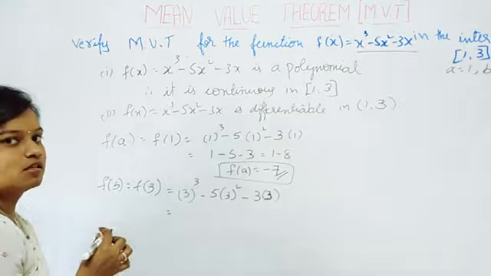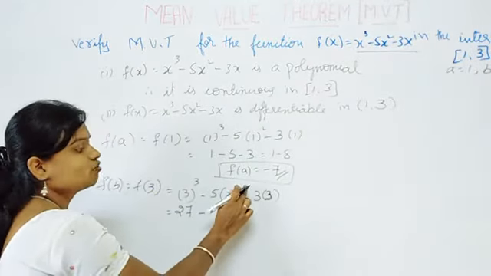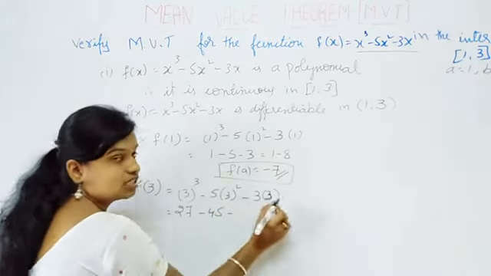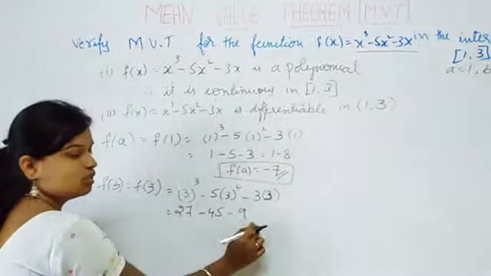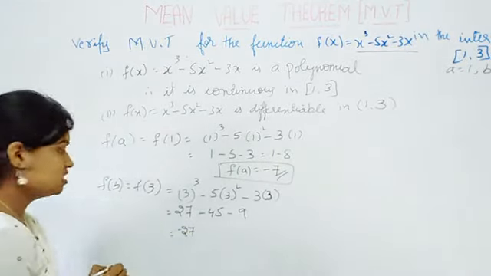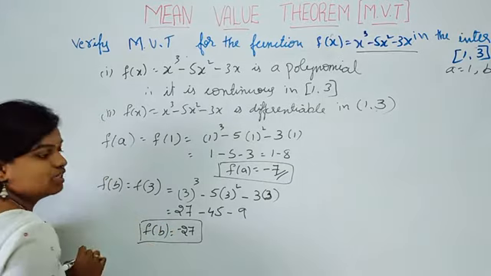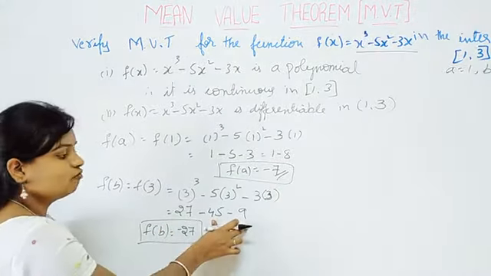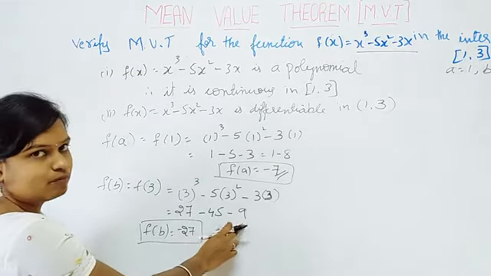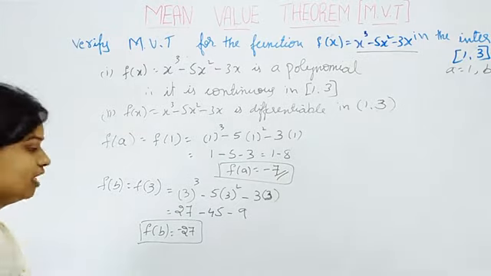3 cube is 27 minus. So 3 square is 9. 9 5s are 45 minus 3 3s are 9. You simplify this one, you will get the answer as minus 27. So f of b is equal to what? Minus 27. First you add 45 minus 9. So you will get minus 54, right? Minus 54 plus 27 is minus 27. So again